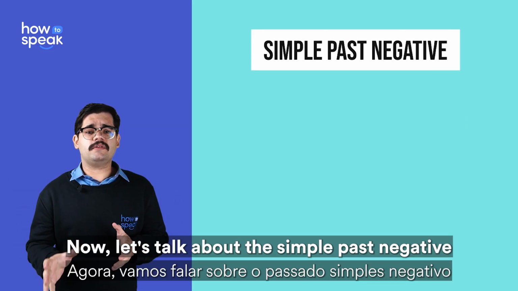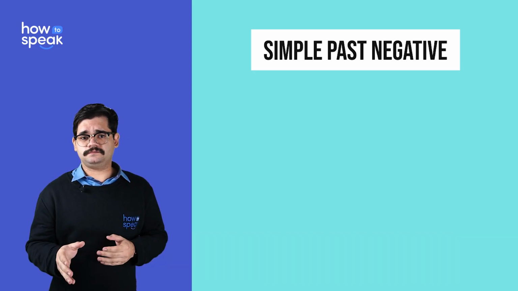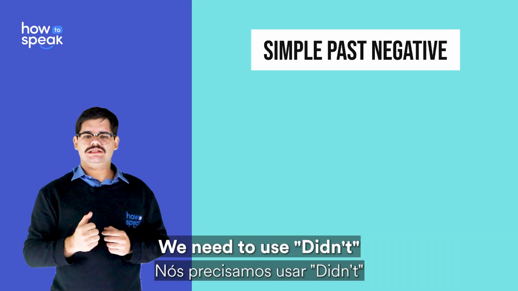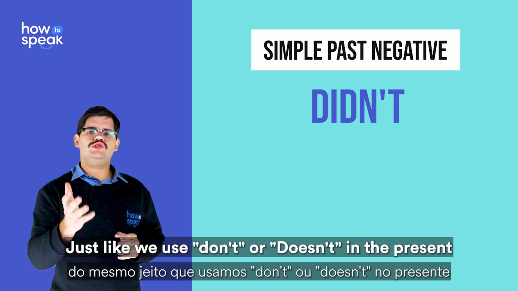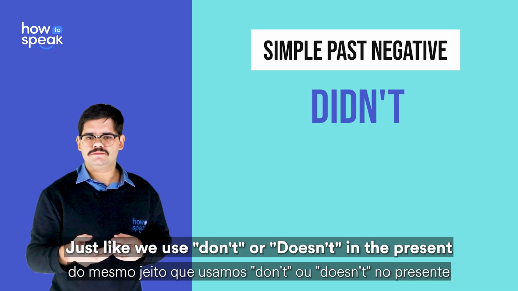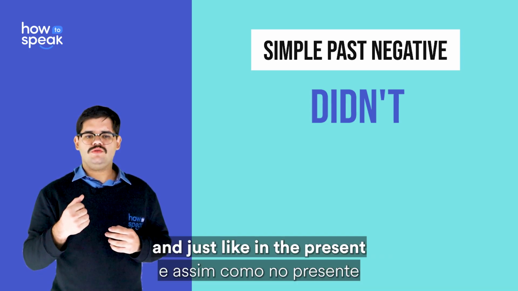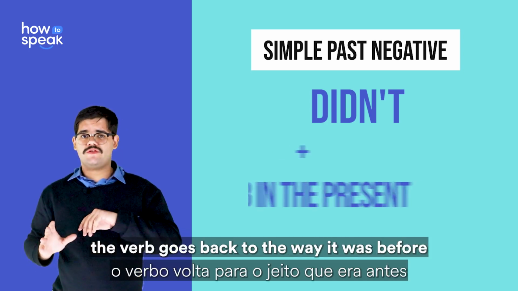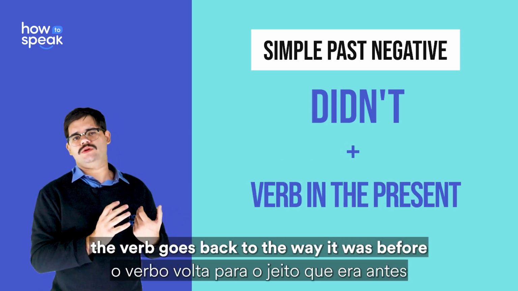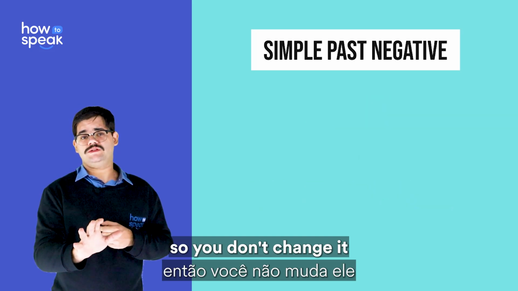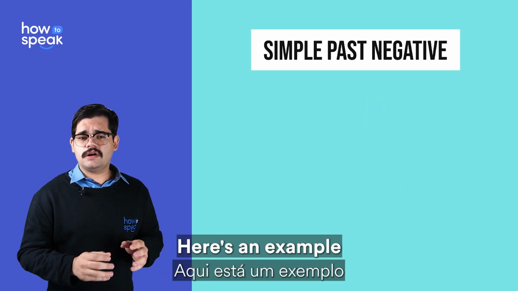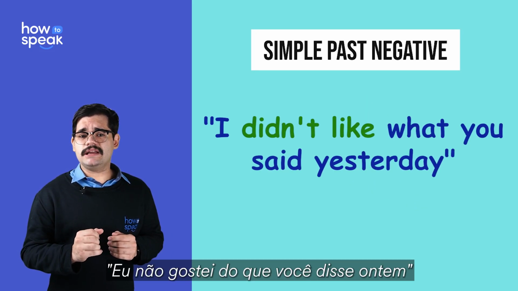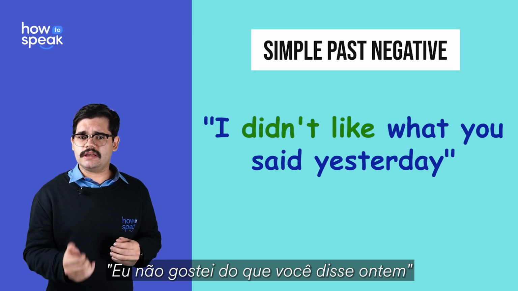Now, let's talk about the simple past negative. We need to use didn't, just like we use don't or doesn't in the present. And just like in the present, the verb goes back to the way it was before, so you don't change it. Here's an example. I didn't like what you said yesterday.